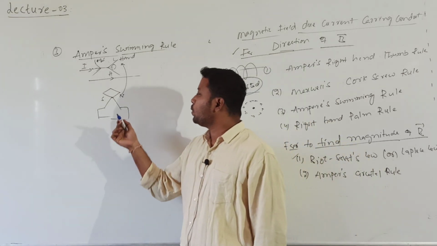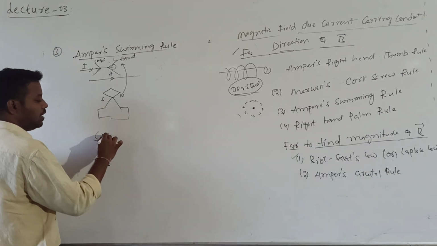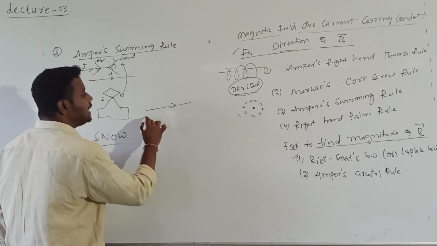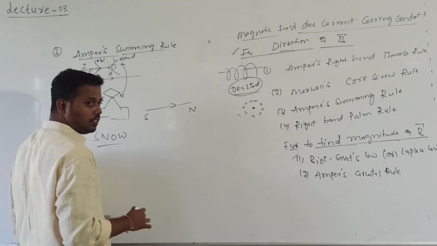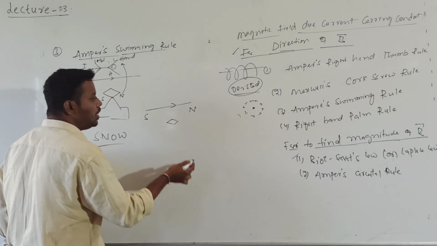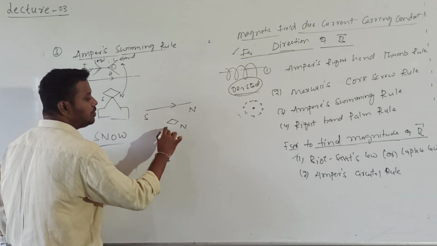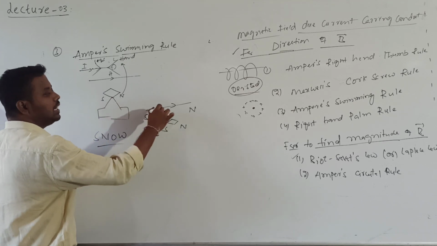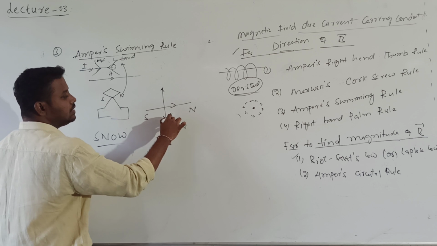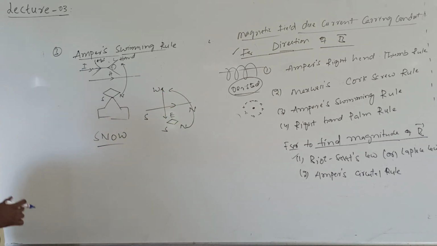Actually you can remember this law by a simple statement given by SNOW, snow. Whenever current is passing from south to north, and the current carrying conductor is kept above a needle, then the north pole of the needle will be deflected towards, so this is west and this is east, the north pole will be deflected towards west.